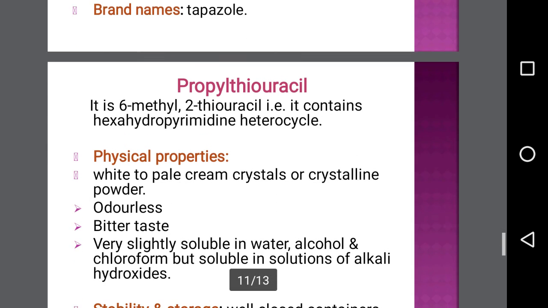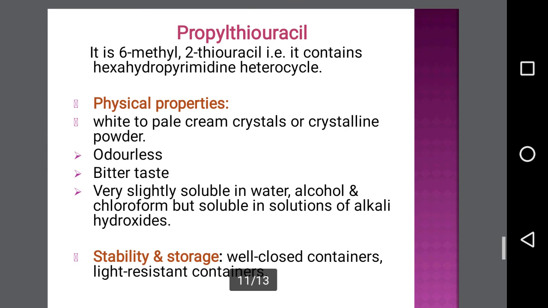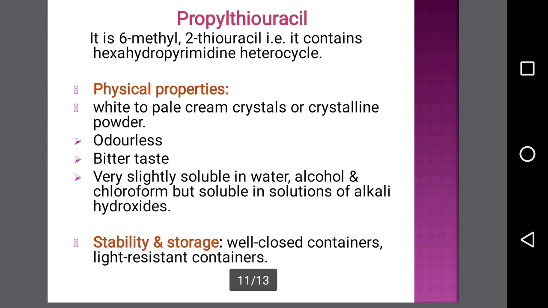The next drug from the same category is propylthiouracil. It is 6-propyl-2-thiouracil, that is, it contains a hexahydropyrimidine heterocycle. Physical properties of propylthiouracil: it is available as a white to pale cream crystalline powder, having a bitter taste.